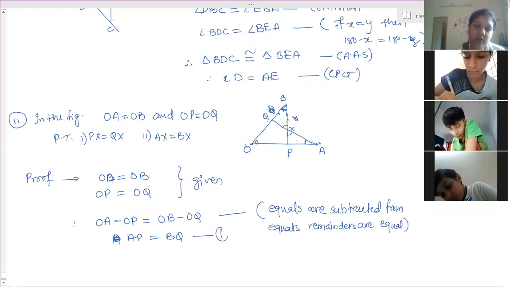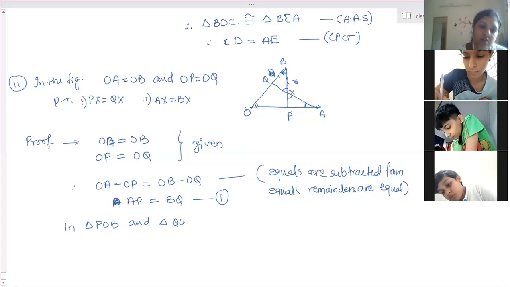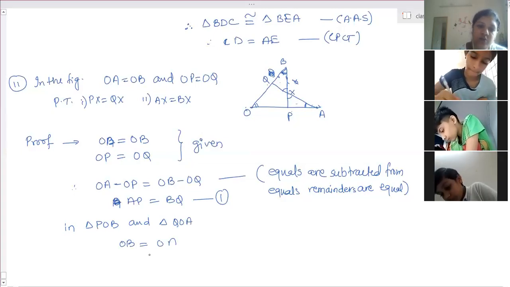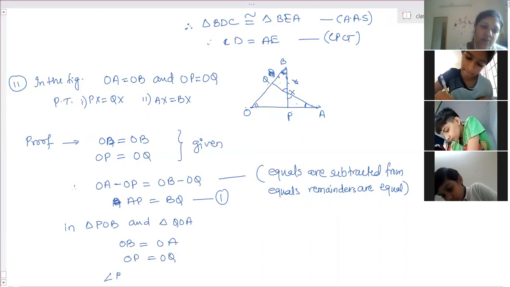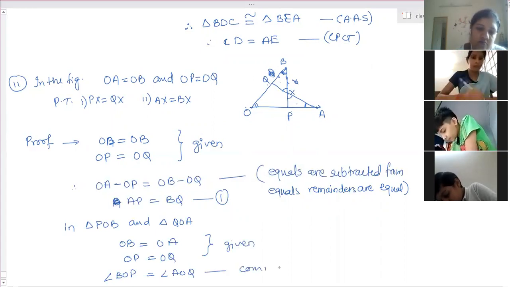Mark this equation 1. And then take triangle POB and triangle QOA. OB is equal to OA, OP is equal to OQ, and angle POB is equal to angle AOQ. These two are given, and this is the common angle.